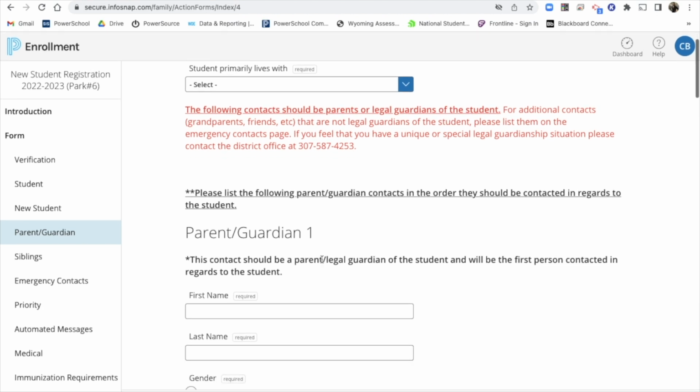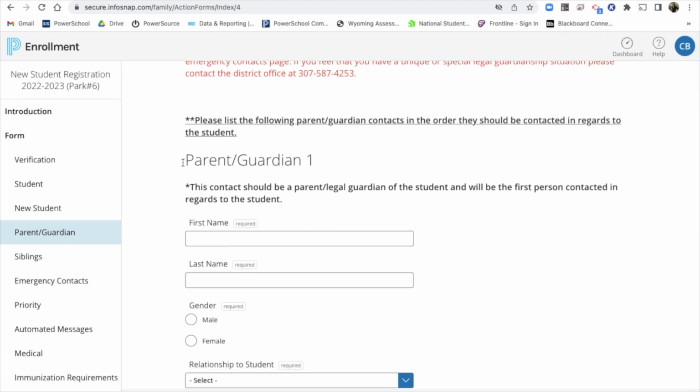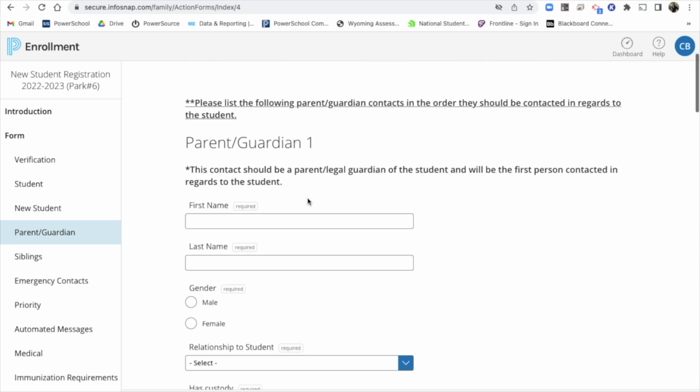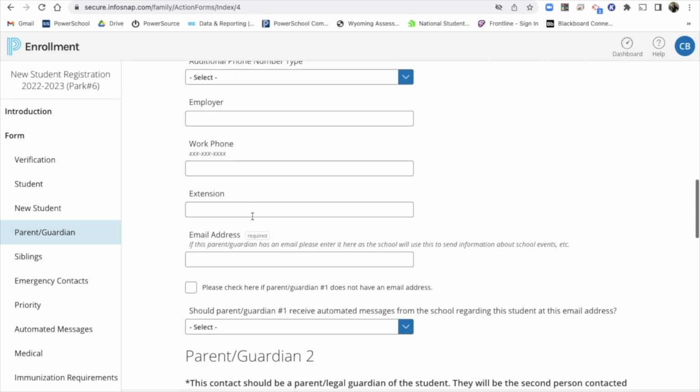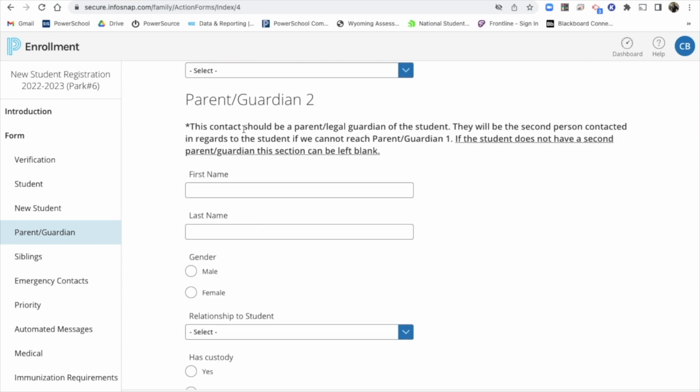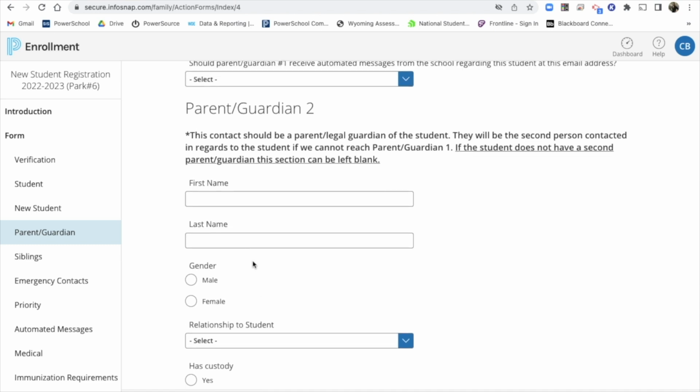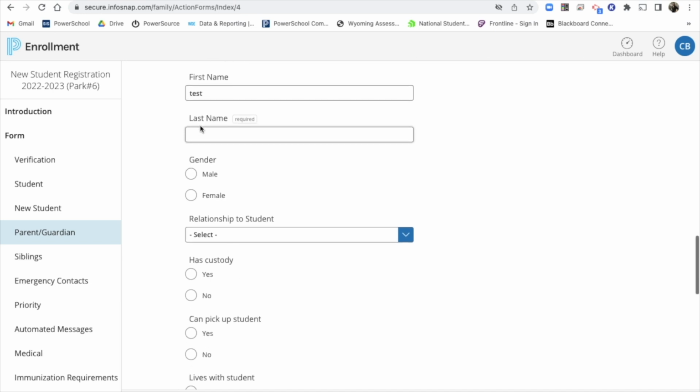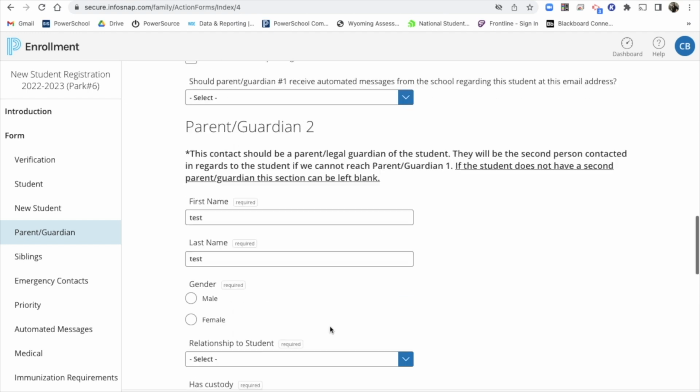But if you're in a situation where there is only one parent or legal guardian, only one is required. Now, please be thorough. If there are more than one, make sure you enter them. And as soon as you start to enter them, it's a smart form, so it registers and says, hey, now that you have a first name, the last name is required. And then it's going to make sure that everything else starts to be required as soon as you put in more information. You can see all those fields start to become required.